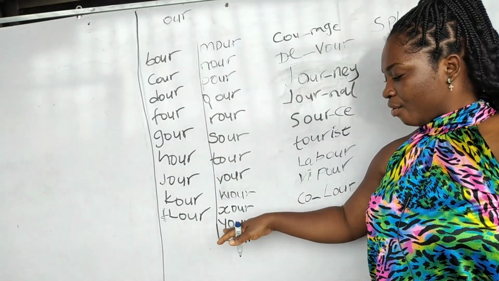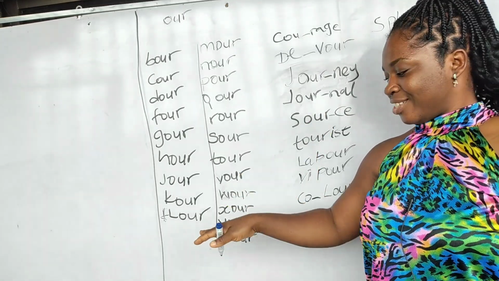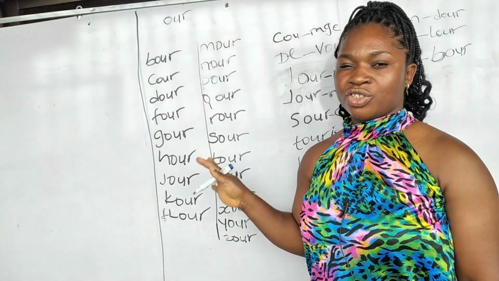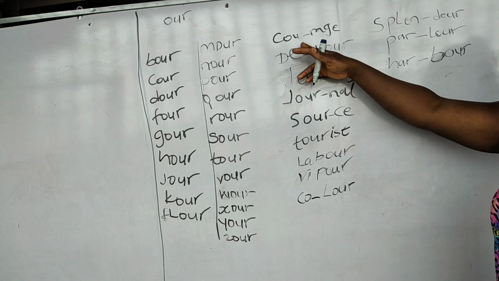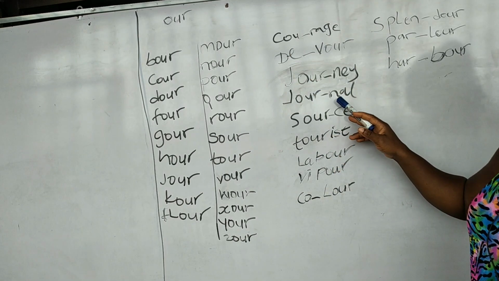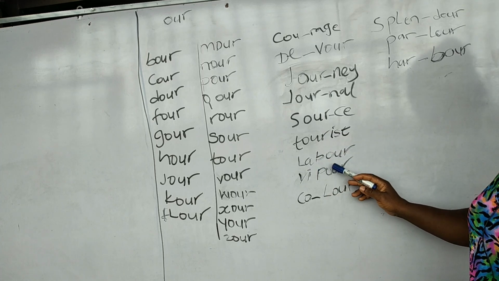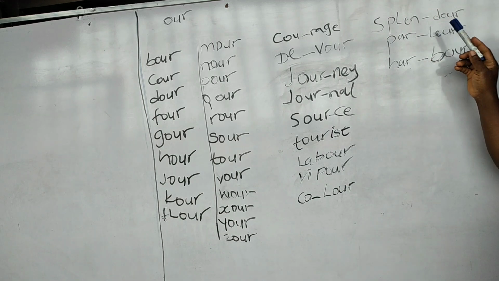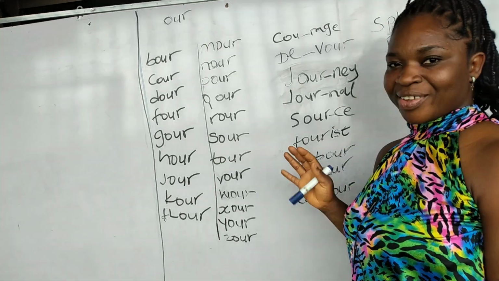Okay, we equally have your, like it is yours. This is your. Okay, so we have some meaningful words here as well as just sounds. All right, so let's see, we are able to come up with courage, devour, journey, journal, source, tourist, labor, vapor, color, splendor, parlor, harbor. Okay, so this is what I have for you guys on today's class.